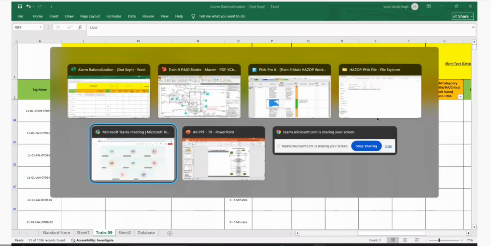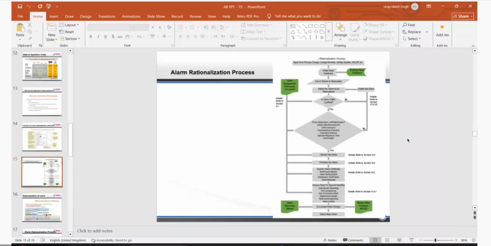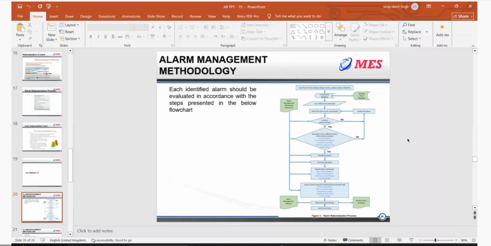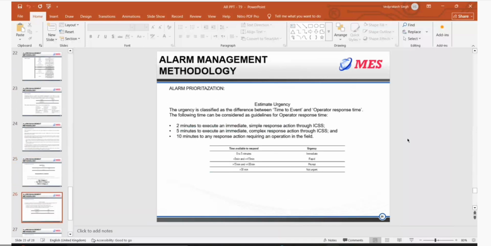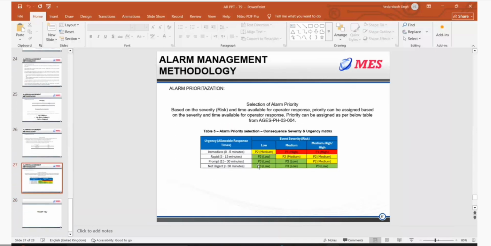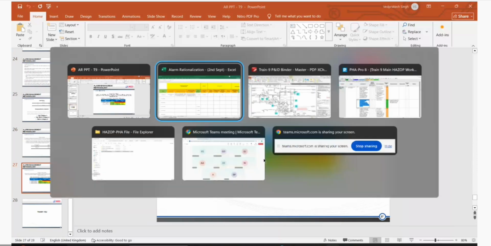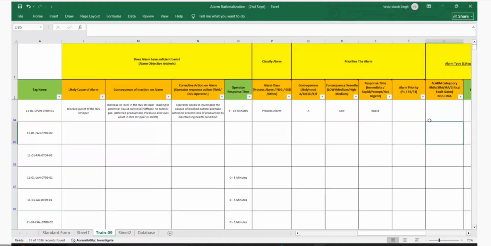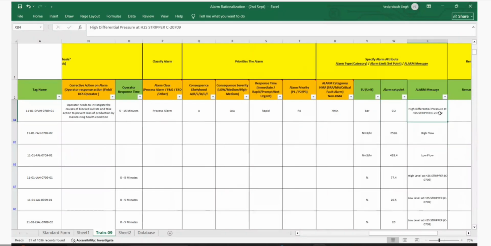What is rapid and low? Rapid and low will be P2. P3. Not in here, yeah. Rapid and low, P3. Okay, P3. Rapid low. P3. Yeah, because he put low only in the consequence severity.